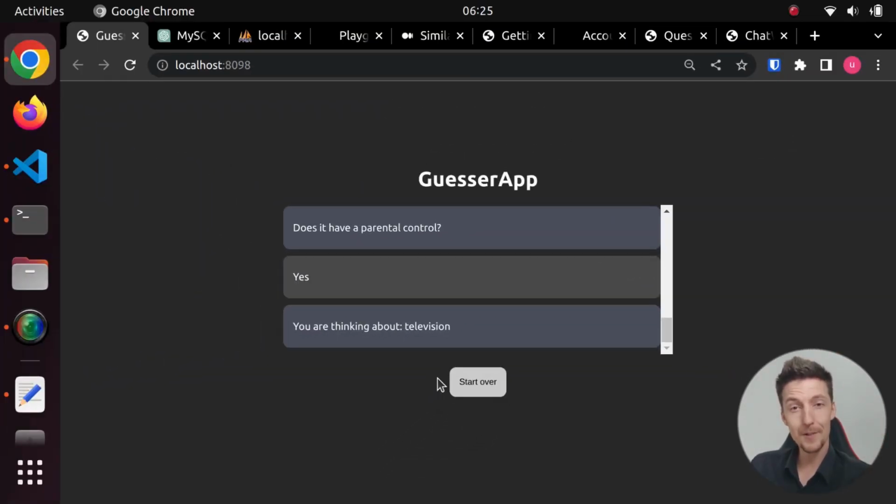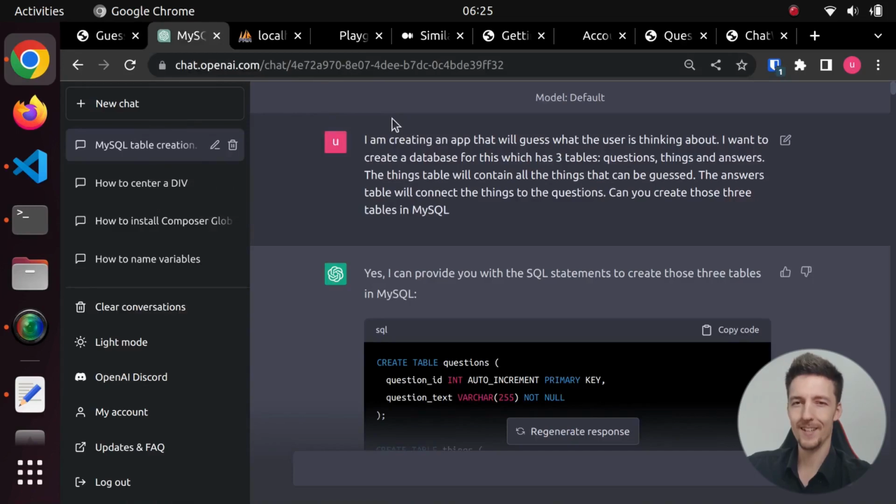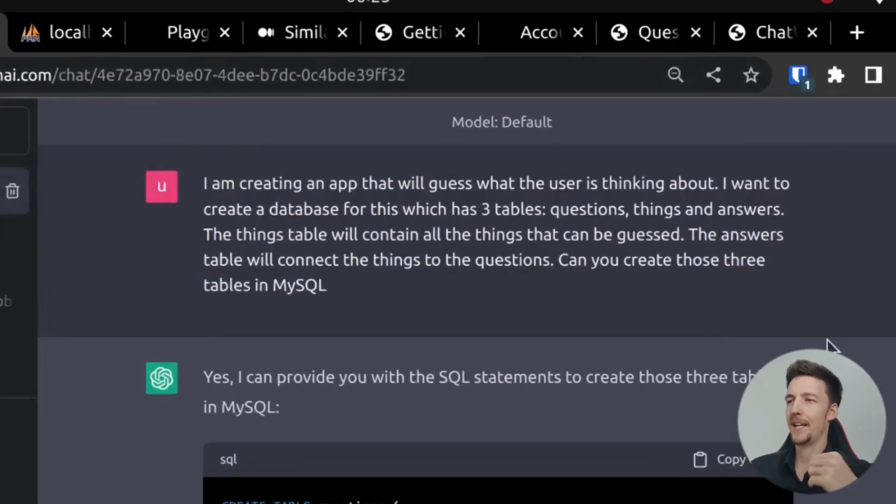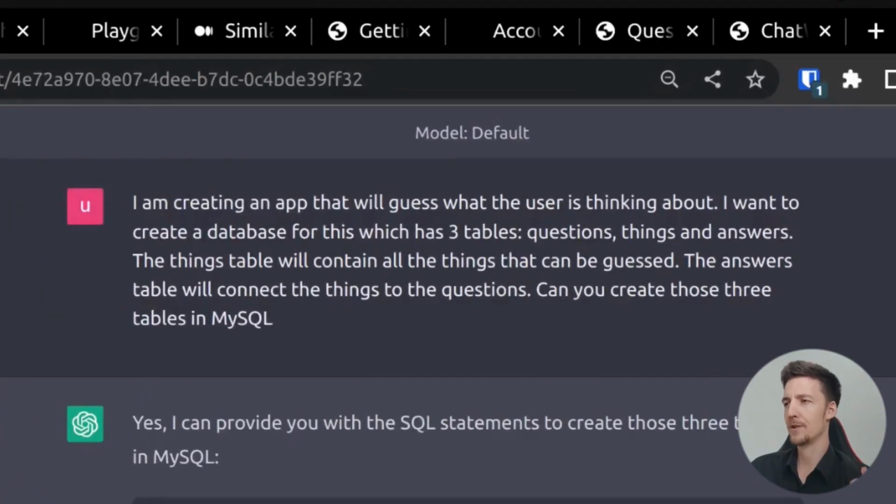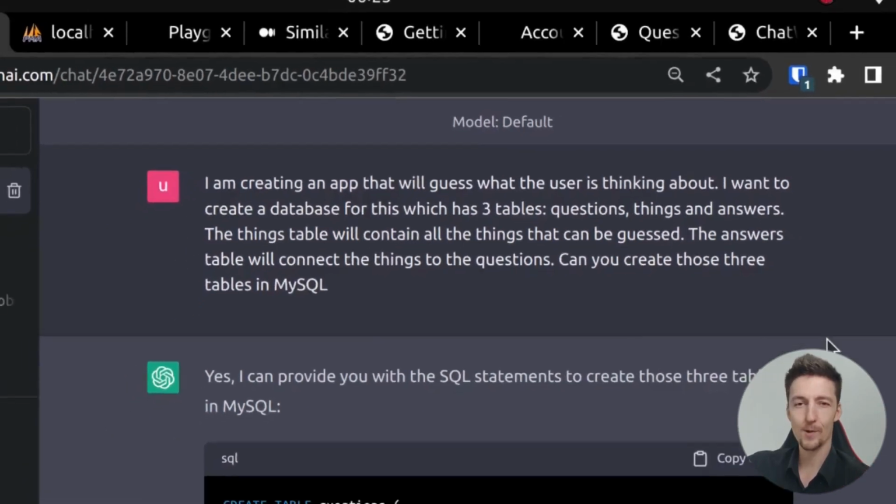Great. So how did I build this app? Well, I will show you. I started by going to my good friend ChatGPT and I told it, I am creating an app that will guess what the user is thinking about. I want to create a database for this which has 3 tables: questions, things and answers. The things table will contain all the things that can be guessed. The answers table will connect the things to the questions. Can you create those 3 tables in MySQL?